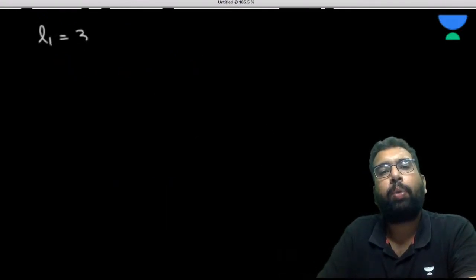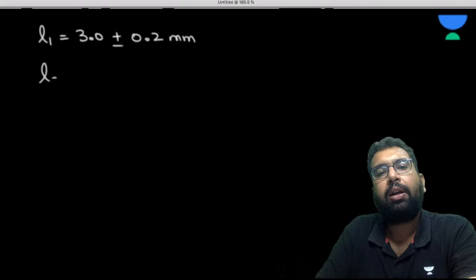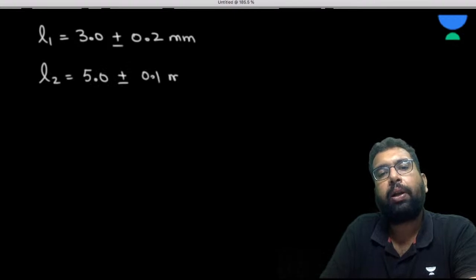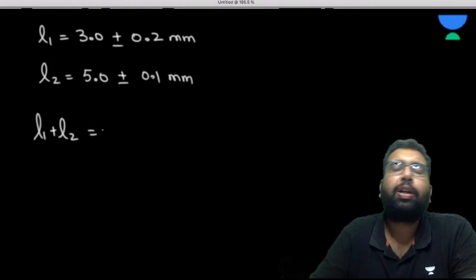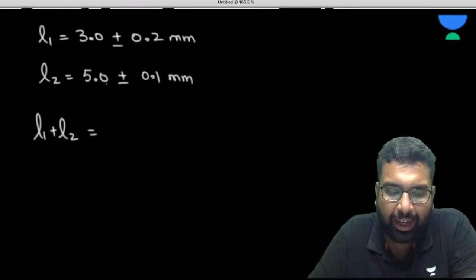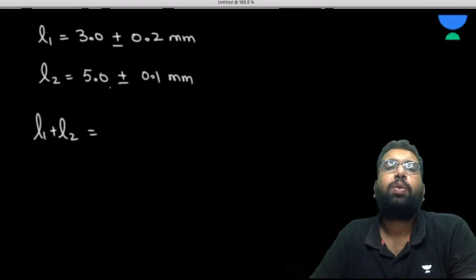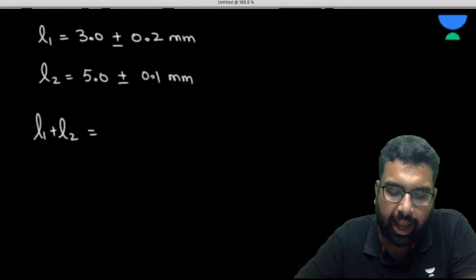Let's suppose we have L1, that is 3.0 plus minus 0.2 mm, and we have L2, that is 5.0 plus minus 0.1 mm. Now you want to add these two. First add their true values, the actual values.